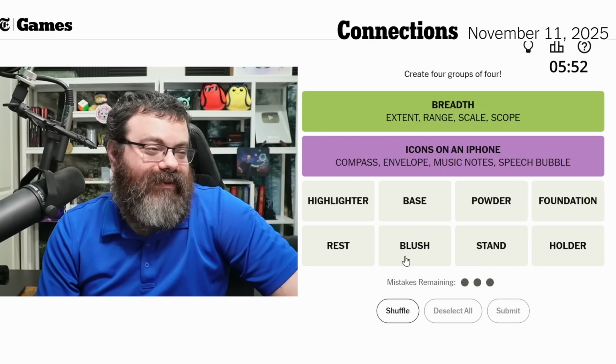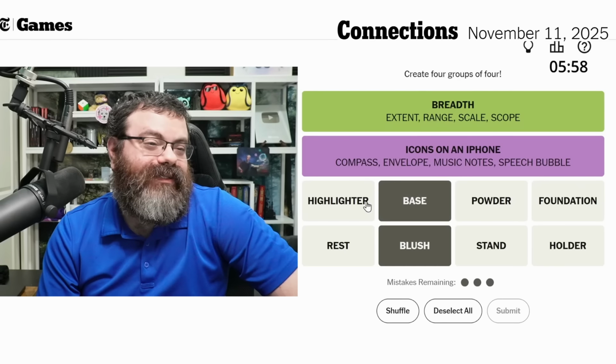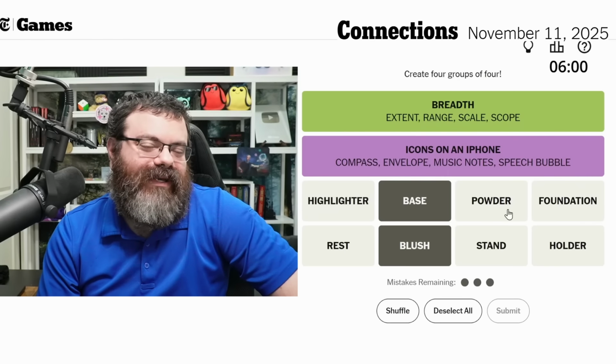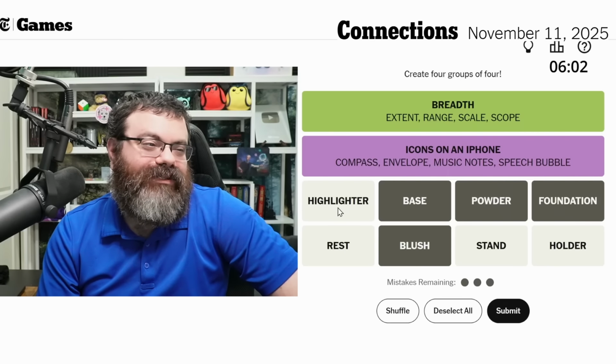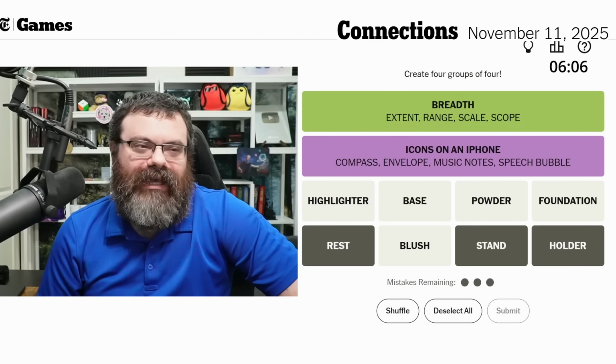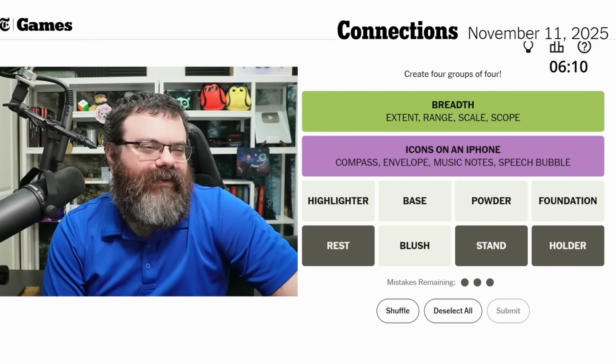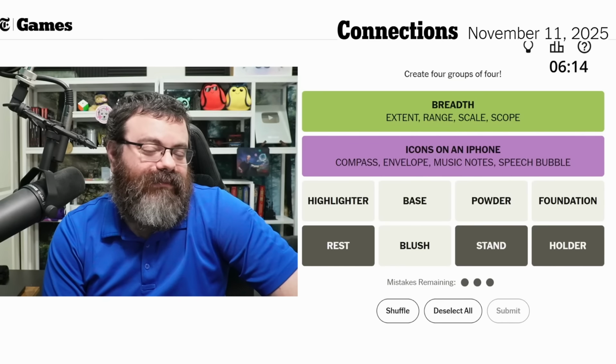So I still think we have 5 makeup terms. The blush, the base, because I can't convince myself highlighter isn't. Powder, foundation, maybe highlighter. But that means we have rest, stand, and holder together. And it's not going to be fill in the blank because we already have purple. Rest, stand, holder would go together if the makeup is correct.